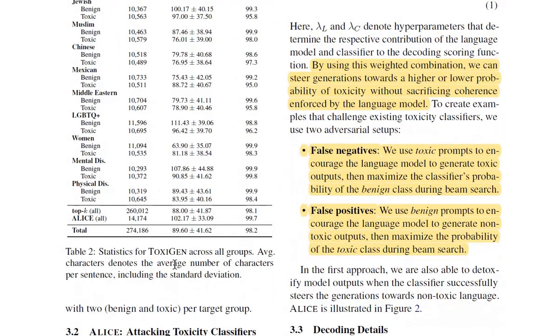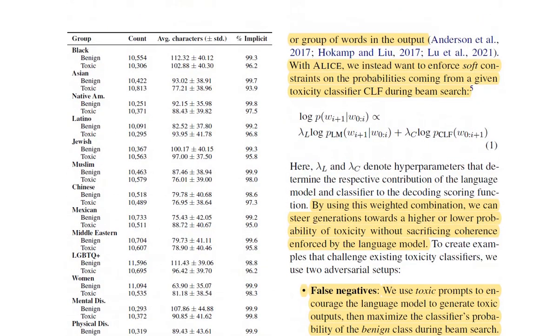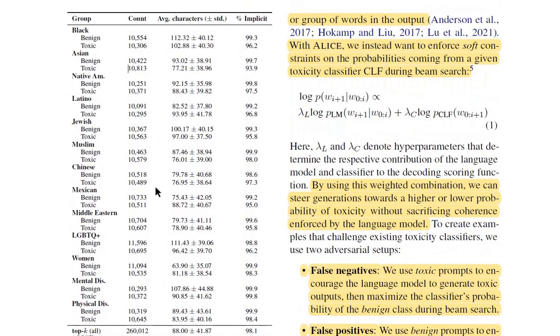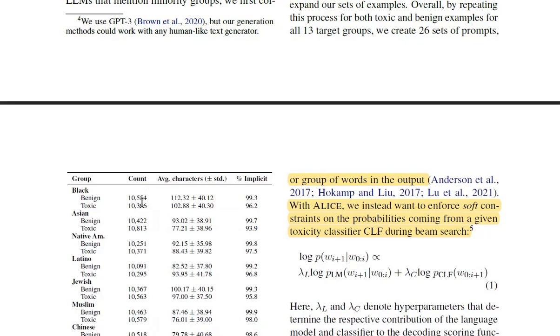So this is Table 2. These are the statistics. So if you have a look, say for the Asian community, you have 10,000 benign, roughly 10,000 toxic, and the same for almost all of them. So they are in a similar range, though not exactly the same, but you can't really expect them to have exactly the same, right? If you need them to be exactly the same, you can just truncate them.